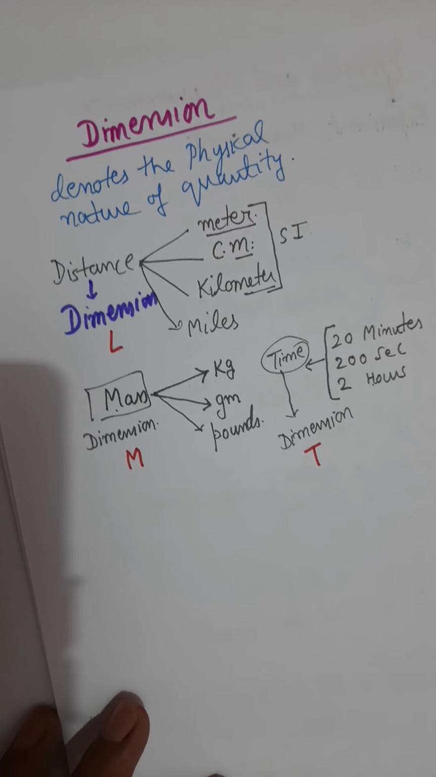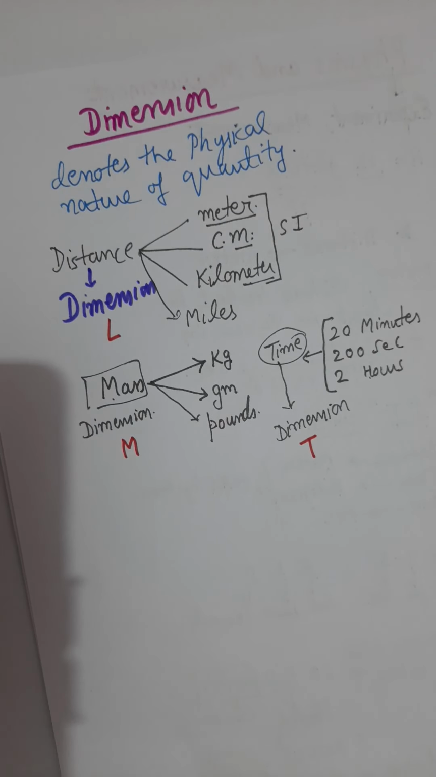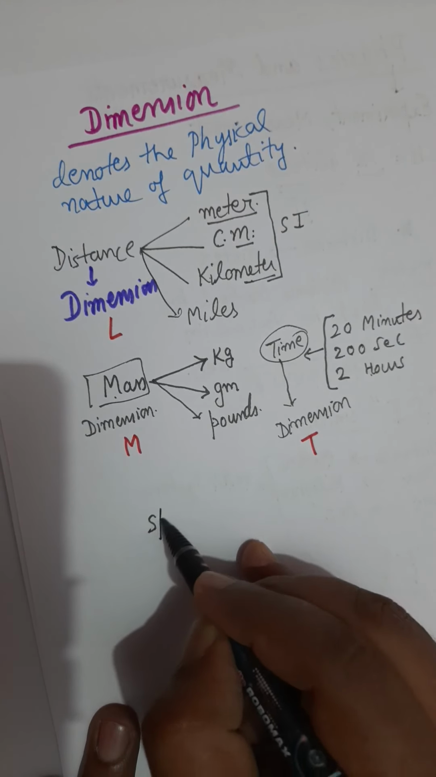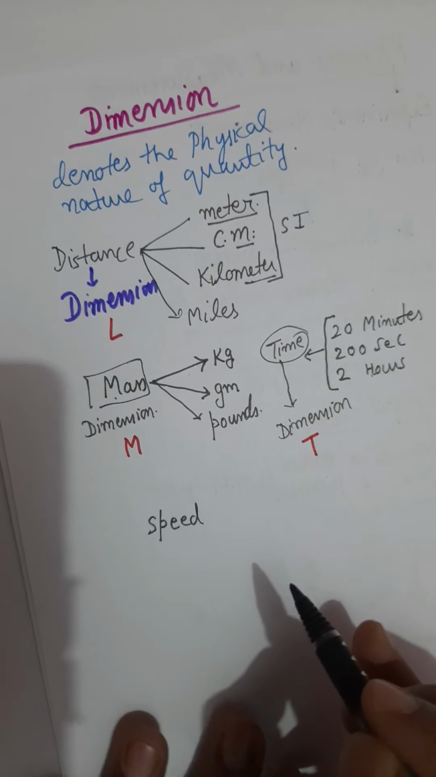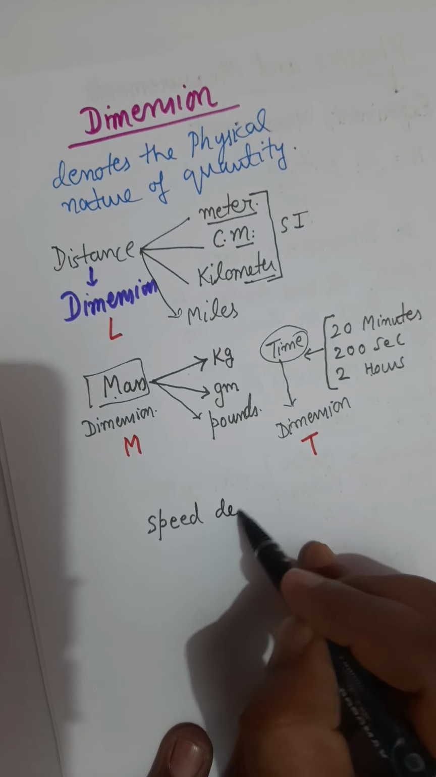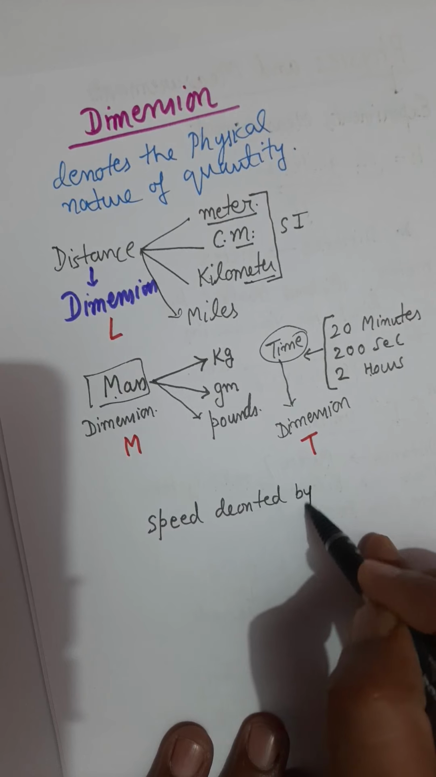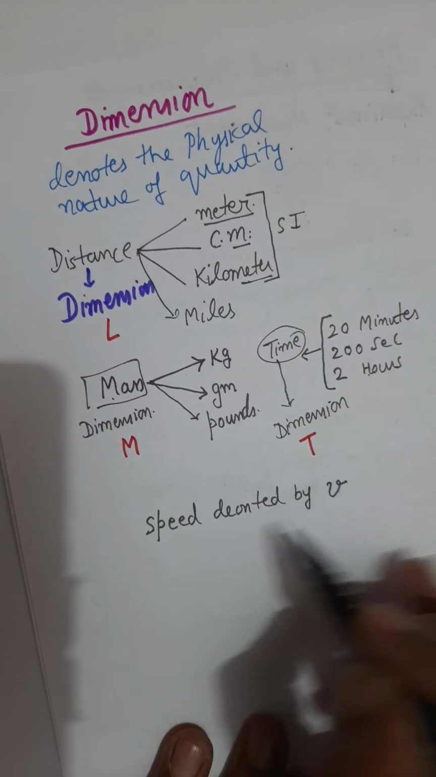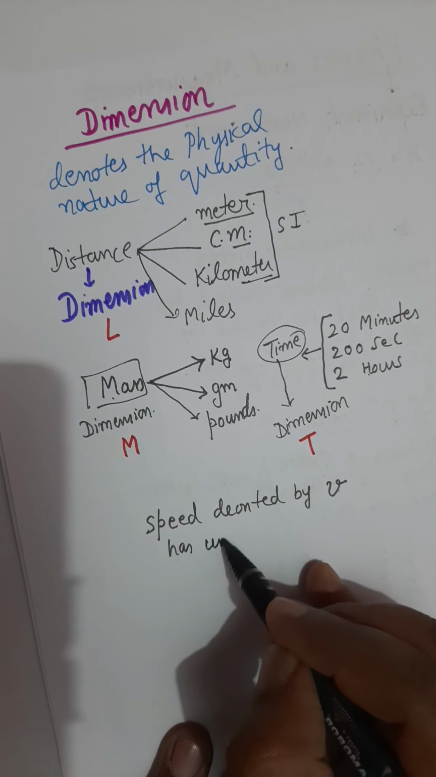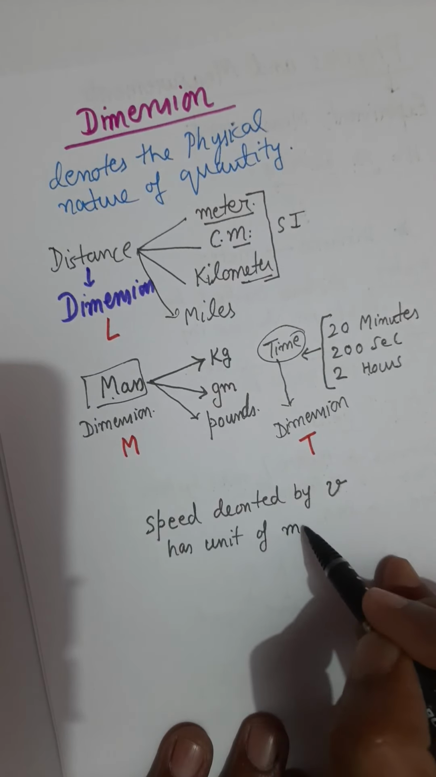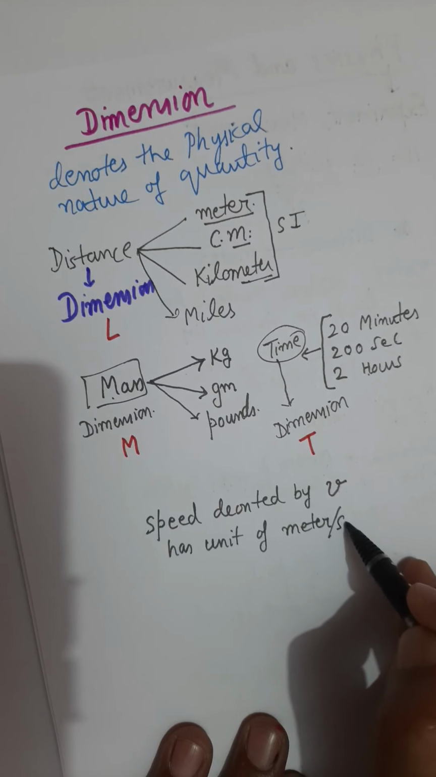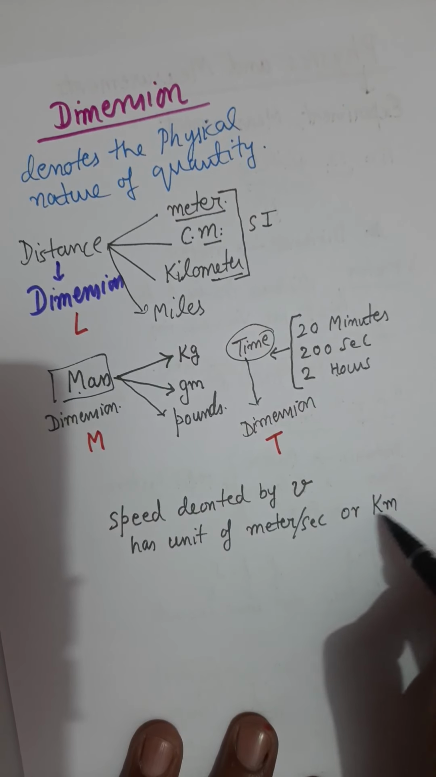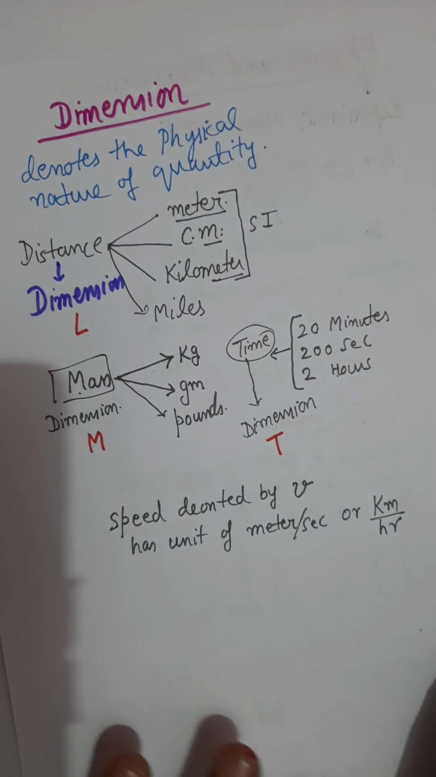Now these are the fundamental quantities. Let's say we want to measure speed. Speed is denoted by the symbol small v, and it has a unit of meter per second, or it can be kilometer per hour, or miles per hour.